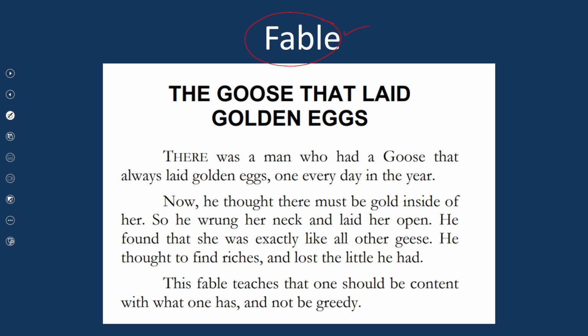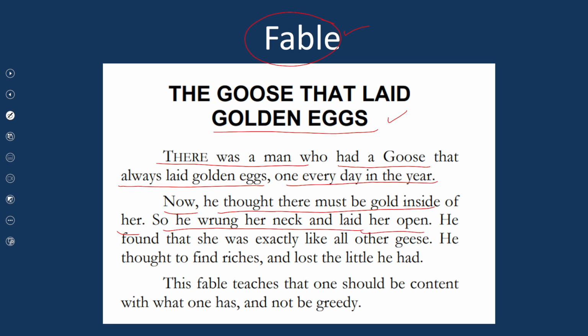Now here is a story, a fable called The Goose That Laid Golden Eggs. There was a man who had a goose that always laid golden eggs, one every day in the year. Now he thought there must be gold inside of her. So he wrung her neck and laid her open. He found that she was exactly like all other geese. He thought to find riches and lost the little he had.